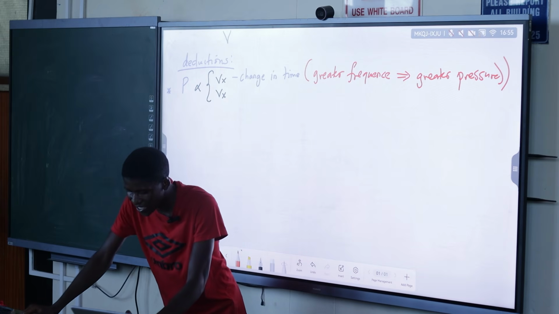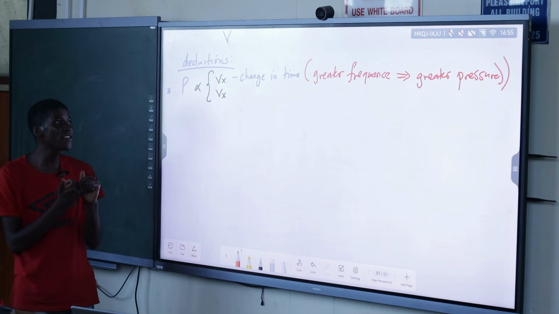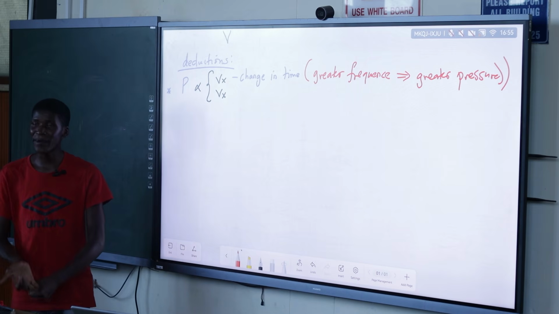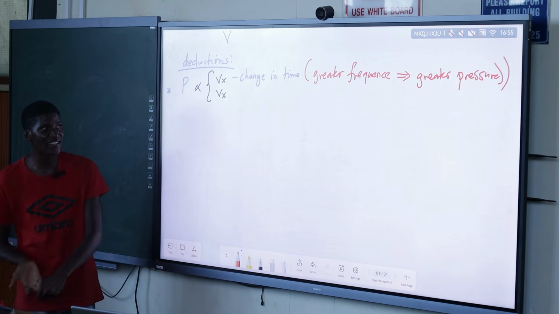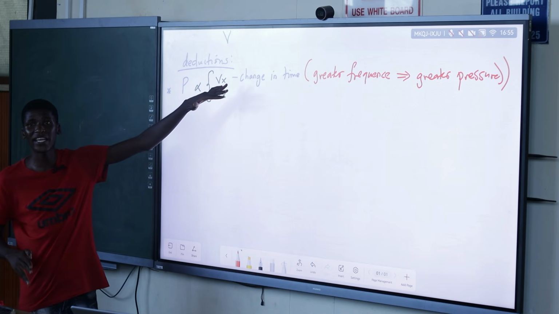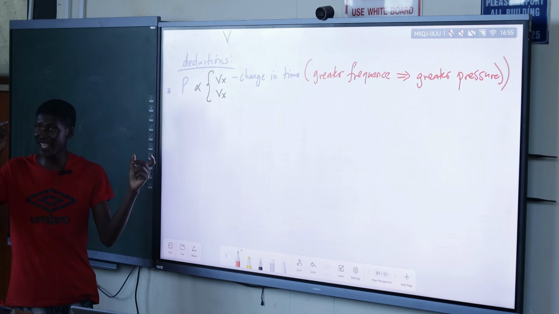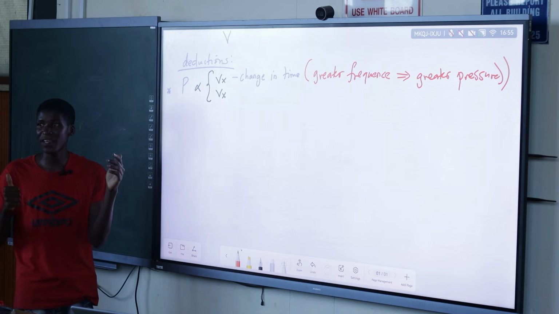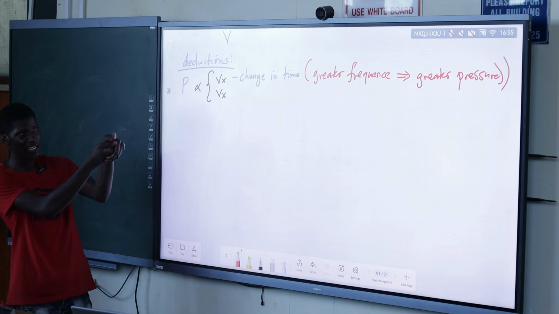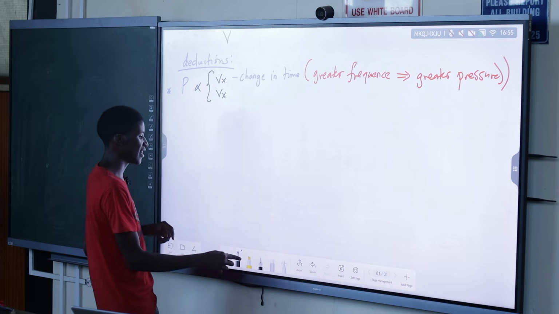So basically, that change in time: first thing, if the molecule is moving faster, we're going to have a higher frequency. That's the first deduction. Number two, if we have a higher frequency, we're going to have a what? Greater pressure. So if it's moving faster, it means Vx is quick, so we're going to have a higher frequency. And if it has higher frequency, it's going to cause greater pressure on the surface, because it's related to pressure in this context.